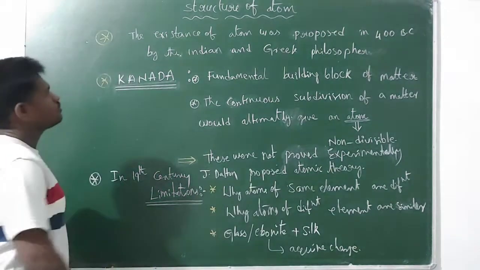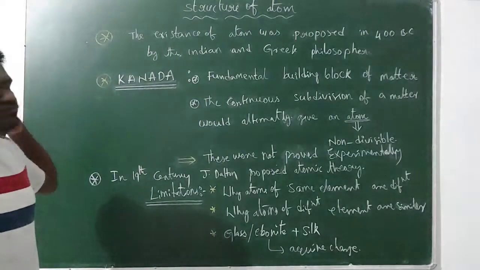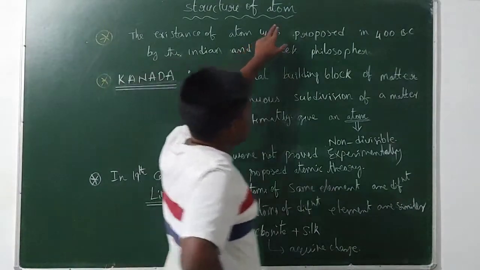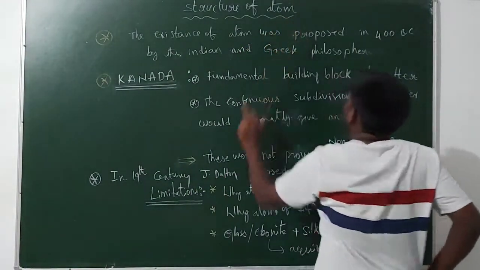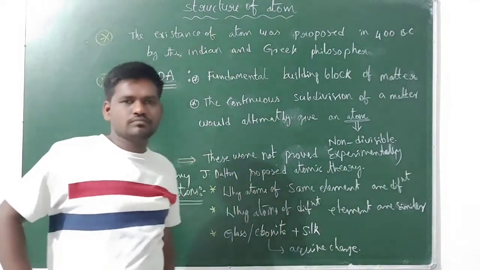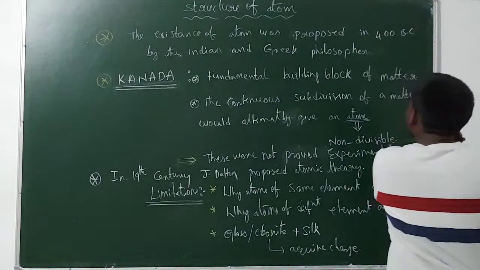Right guys. So now let us see the basic things before entering the lesson. Here, first the existence of atom was proposed by Indian and next Greek philosophers. That was in 400 BC.